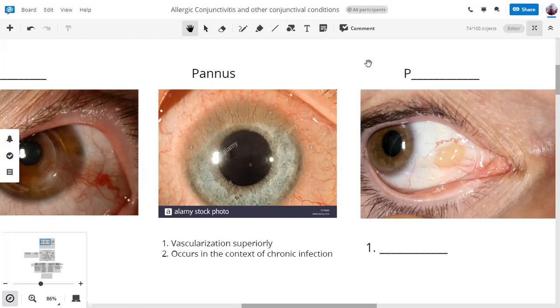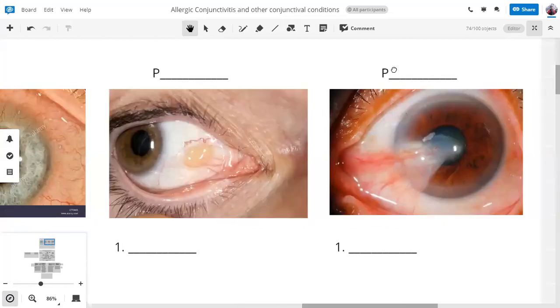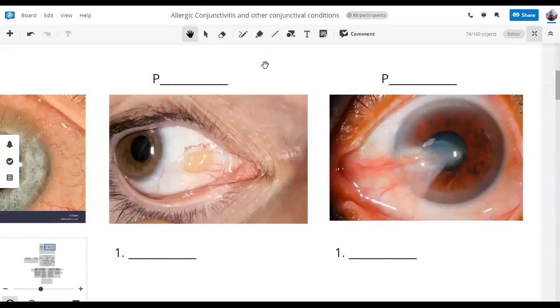Pannus एक और disease में भी आपको मिलेगा, एक systemic disease में. When you're discussing rheumatoid diseases, वहाँ भी आपको pannus मिलेगा.